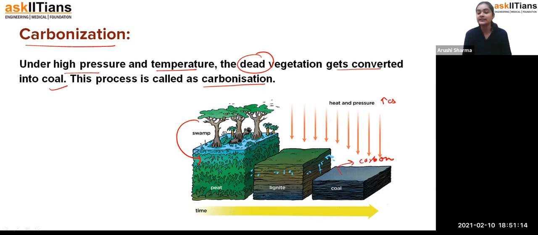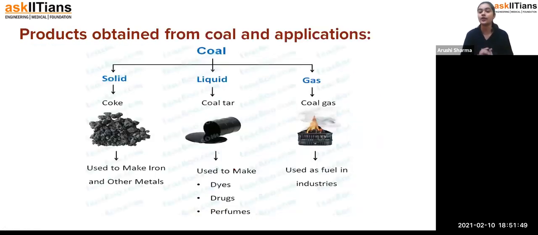You can see it is peat, lignite, and coal. Coal has more and more carbon content, and this process is carbonization, and that is how we are getting coal. That is why we extract it from the ground: with the passage of time, due to the deposition of layers of soil over it, coal comes under more pressure and more temperature, and that's how it converts into coal. This process is called the carbonization process. Fine, and that's how we are getting coal.